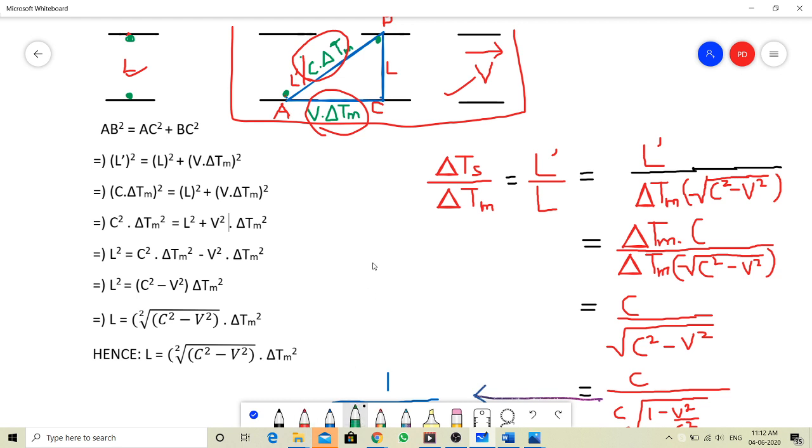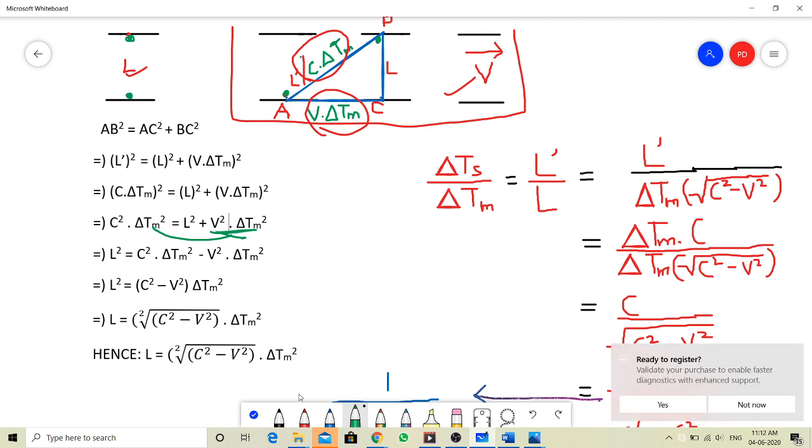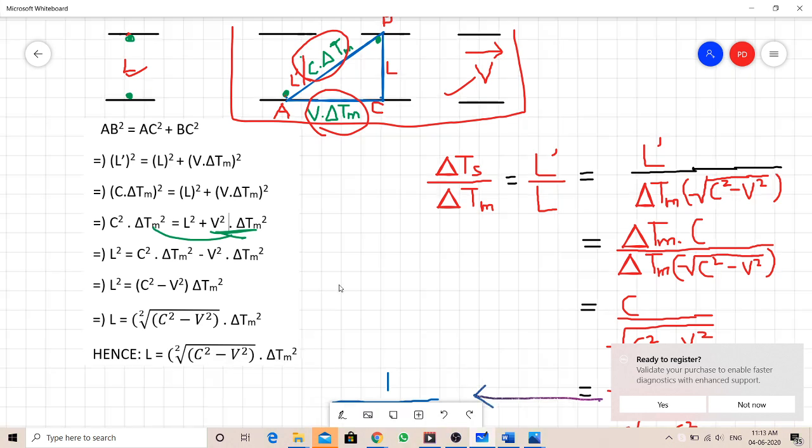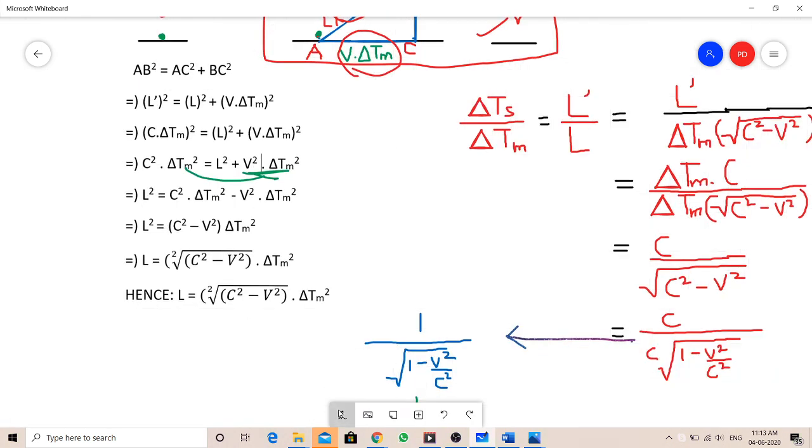There's nothing very critical in the mathematics, just simple arithmetic. I will take this v square term to the other side. So I get L square is equal to c square times delta tm square minus v square times delta tm square. I can take delta tm square as common, so it is c square minus v square times delta tm square. So I can also write L as the square root of c square minus v square times delta tm.